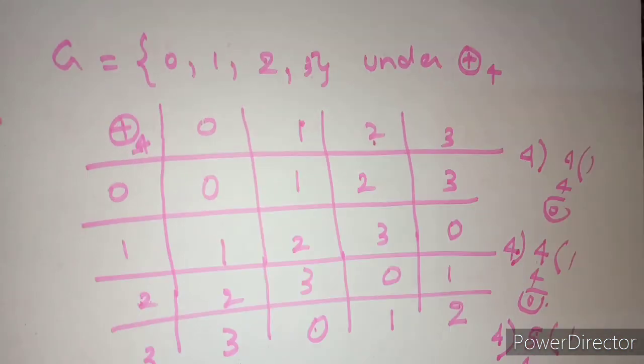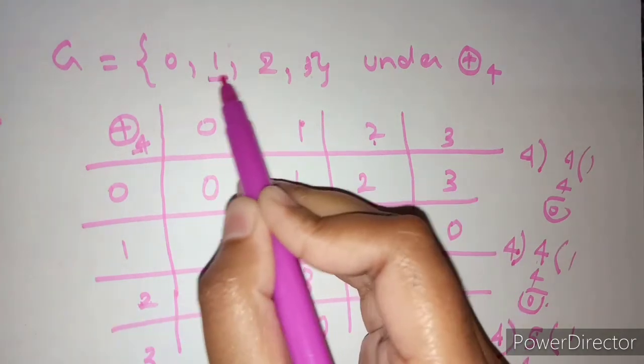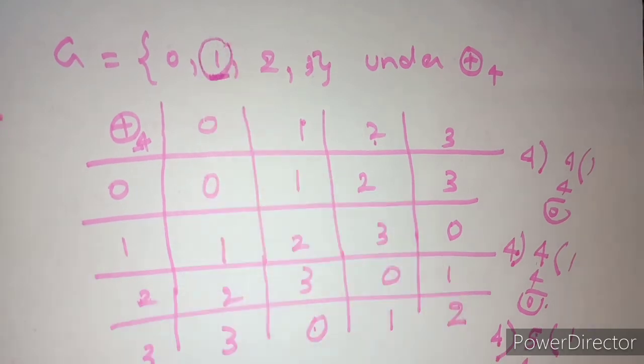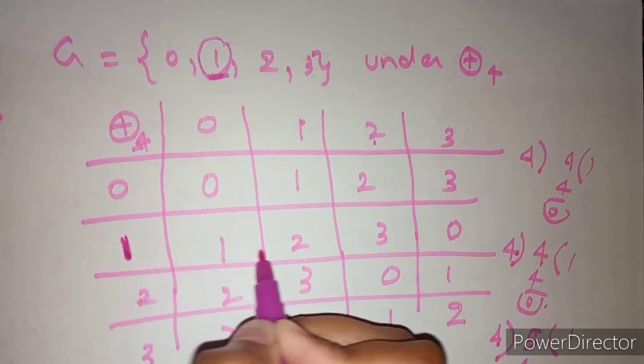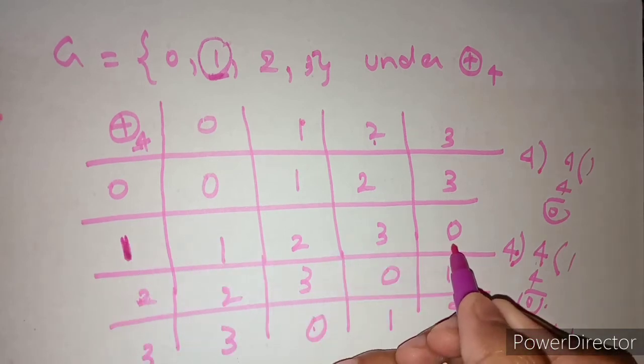Here what you have to do is find the generator of group G. Find one generator. I have solved and we have got 1 as a generator. Now find the inverse of 1. Okay, inverse of 1. First of all, what do you mean by inverse?